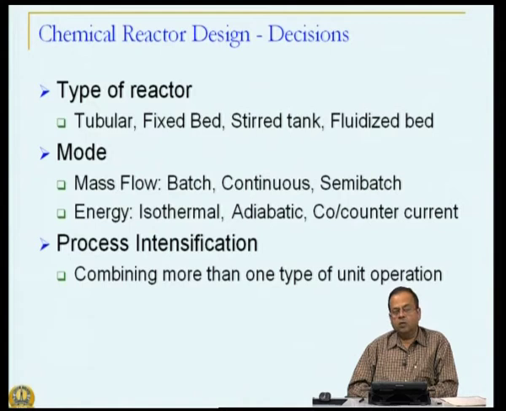If you recall, in our initial discussion, we saw that often for first order reaction, for example, tubular reactor will give you higher conversion. But we also saw a case where if it is not the conversion, but the selectivity is what is of importance, then stirred tank reactor may give you better selectivity than plug flow. So, all these decisions will have to be made.